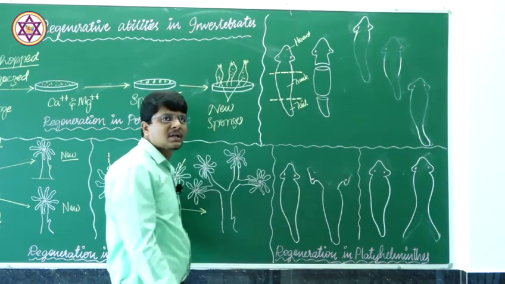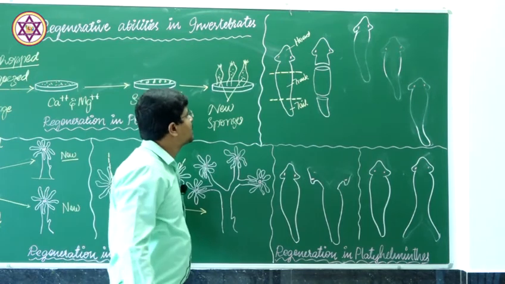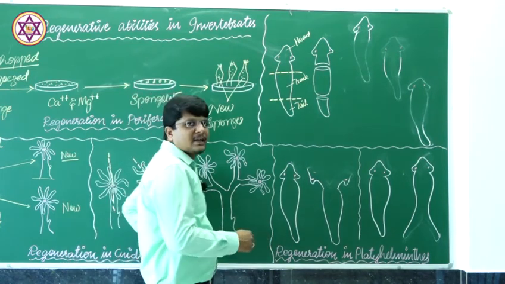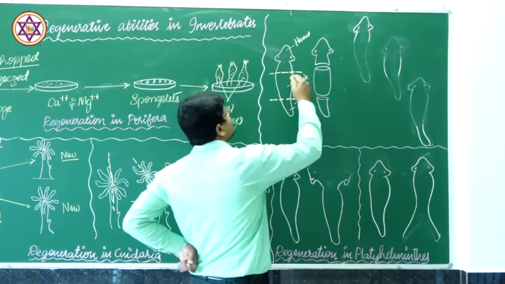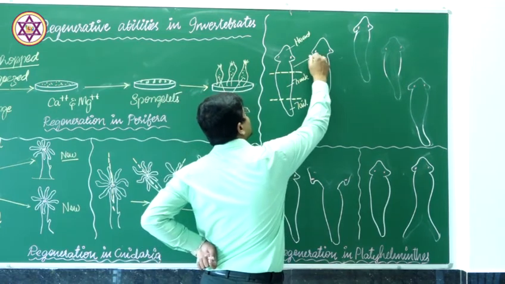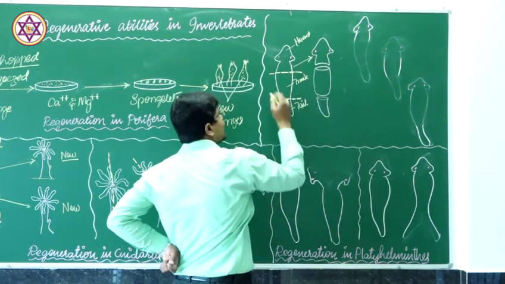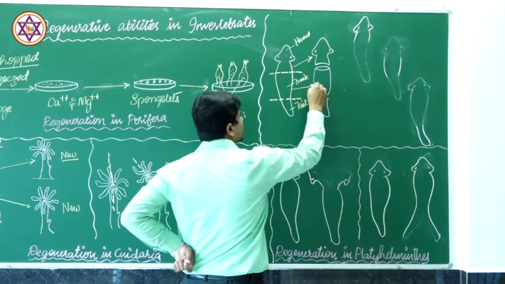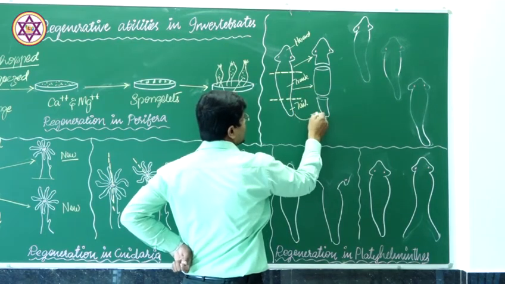Two horizontal incisions had been made, which make the animal into three parts, that is, the anterior head, middle trunk and posterior tail region.